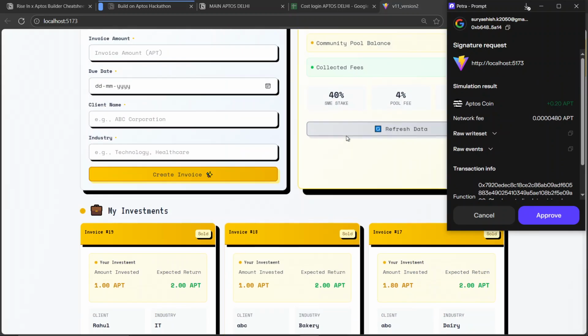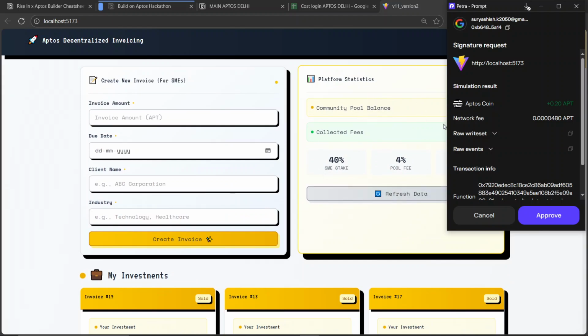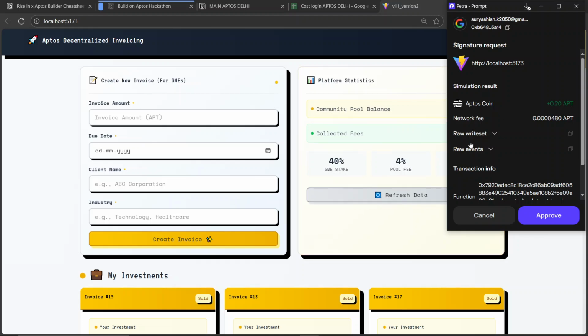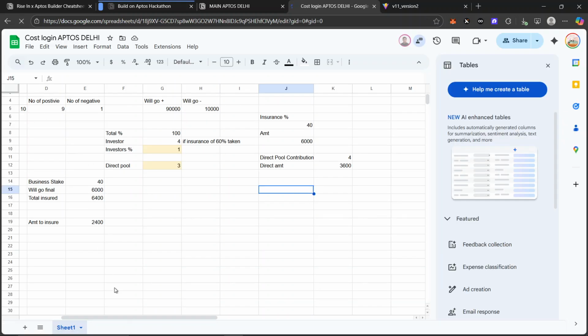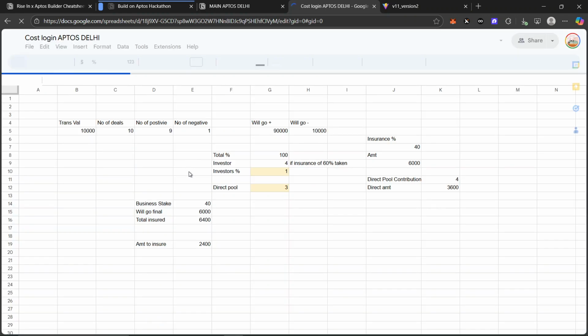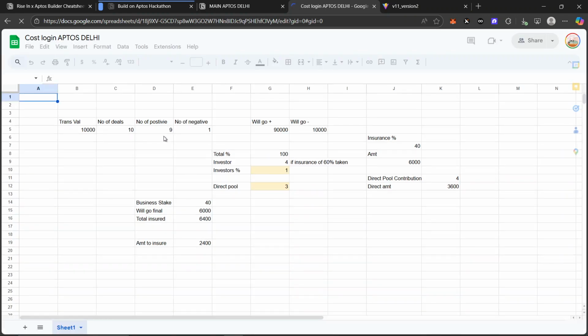It's a part of the overall structure, the overall algorithm, or structuring of the numbers that we have done. And this gives you back 0.20 APT even if they run away with all of your money, though we have calculated estimations of how this whole thing will function. Let me just load it. So this was the one. We considered a ratio of 10 deals of average 10,000 value, where 10 will be positive, one will surely go negative.